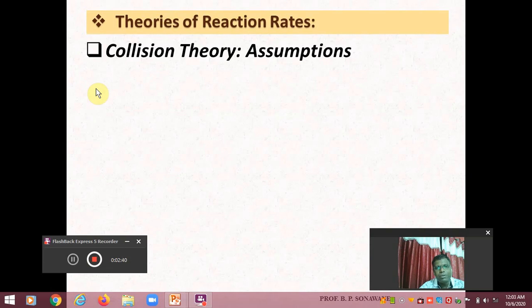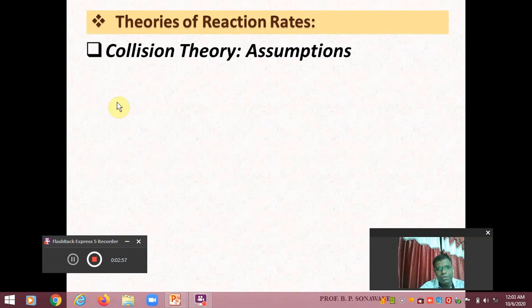So here we are going to discuss the rate of reactions involving gas molecules, in which the rate of reaction depends upon the collision between two or more gas molecules. This is the part of today's discussion.